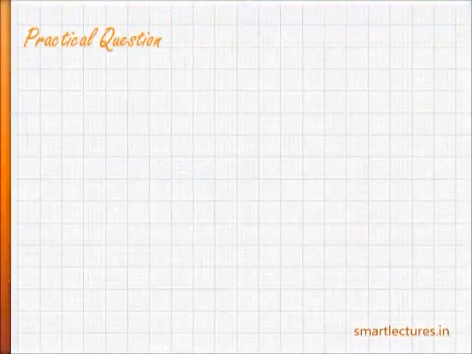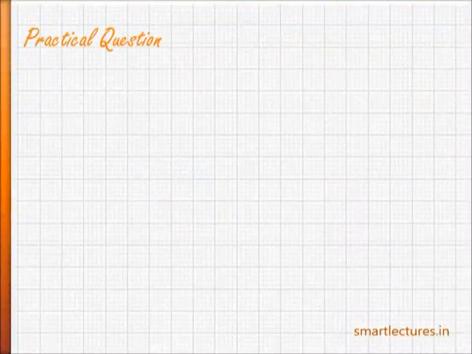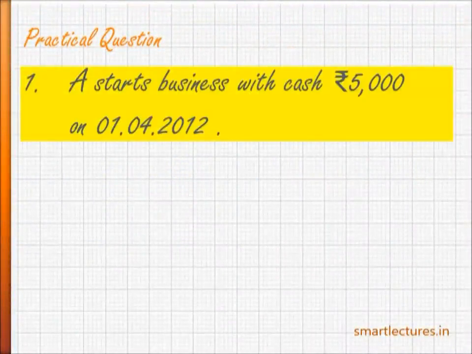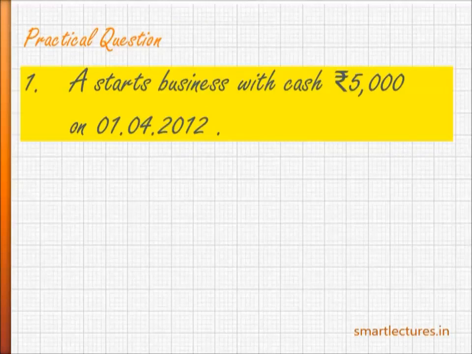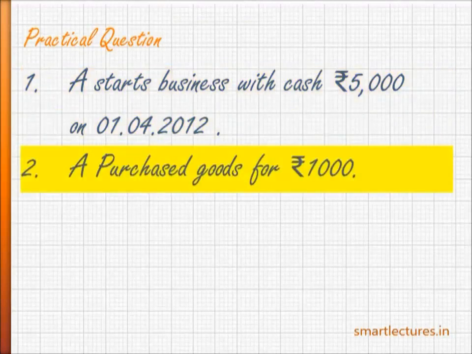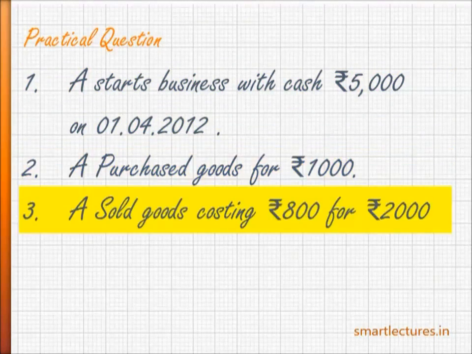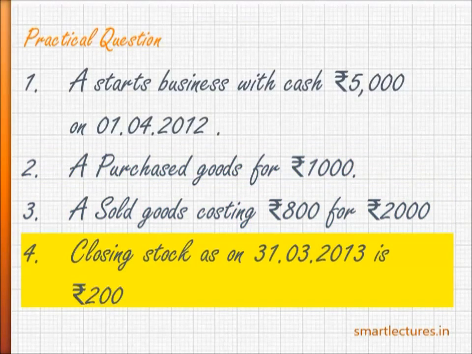Let's take another question. A starts business with cash rupees 5,000 on 1st April 2012, and during the year A purchased goods for rupees 1,000, and number 3, A sold goods costing rupees 800 for rupees 2,000. It means the firm has made a profit of rupees 1,200 in this transaction. And the closing stock as on 31st March 2013, rupees 200.